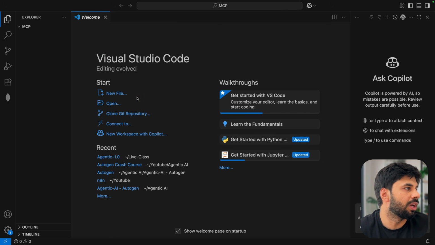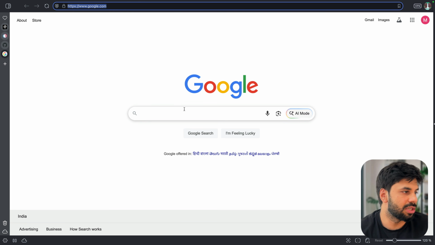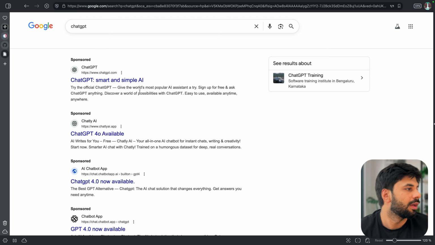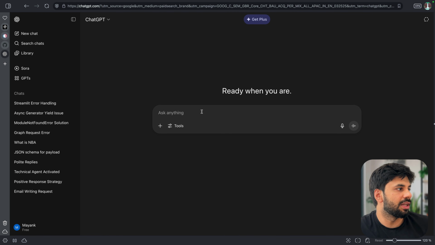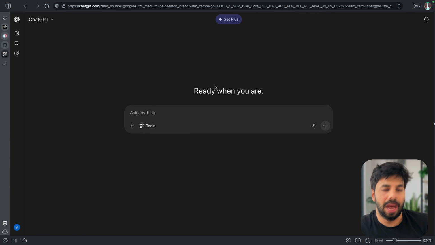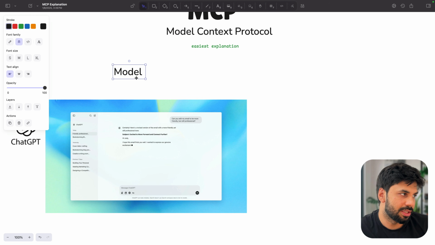So if I go on Google, let's say, and I search for ChatGPT here, we can shortly just start our chat right away. Be it an incognito window or anything, we can easily go and start with the same. Now, let's try to understand where or what exactly this model is.